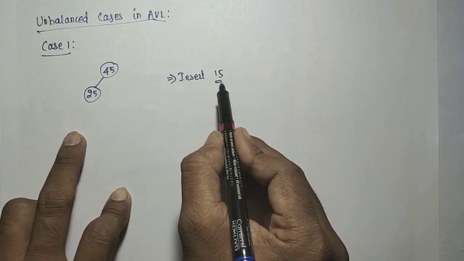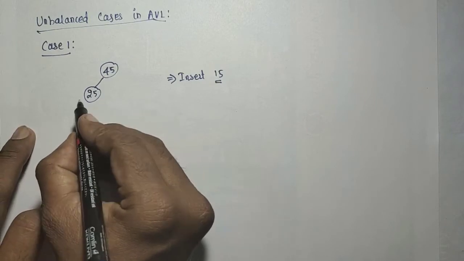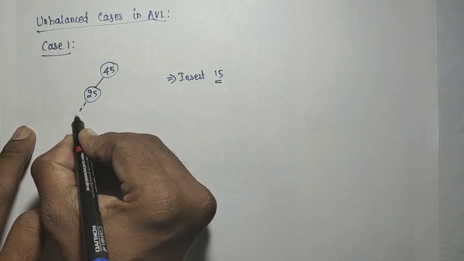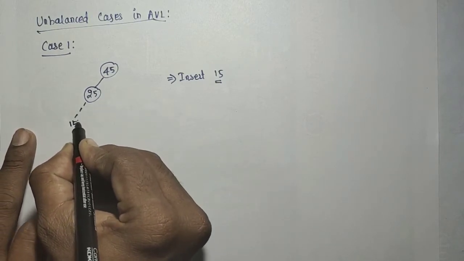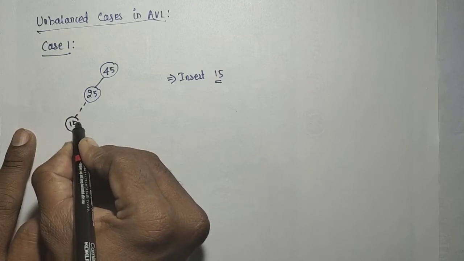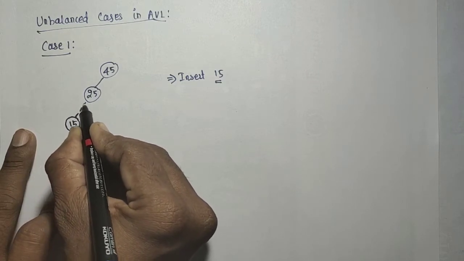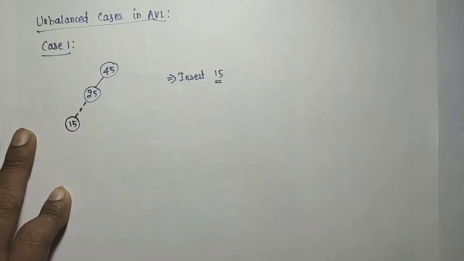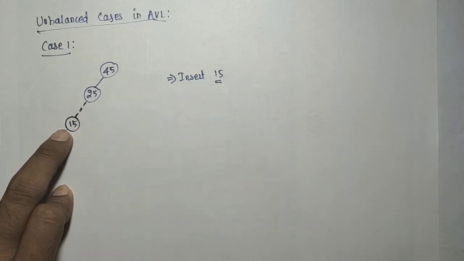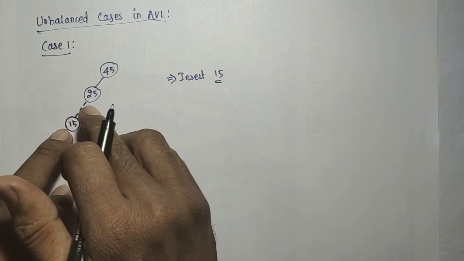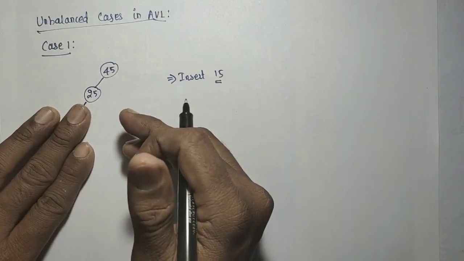So it should be inserted at the left of that 25, correct? So this is the position for the 15, correct?